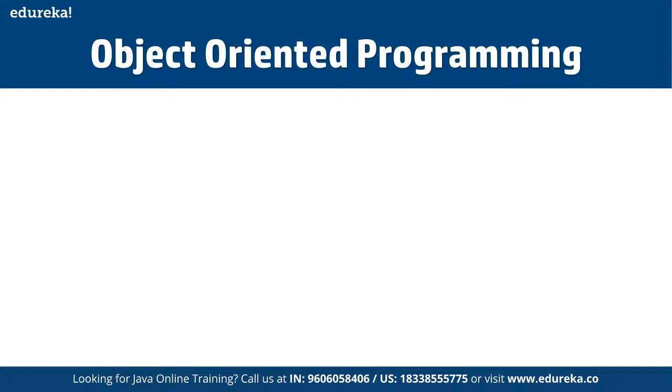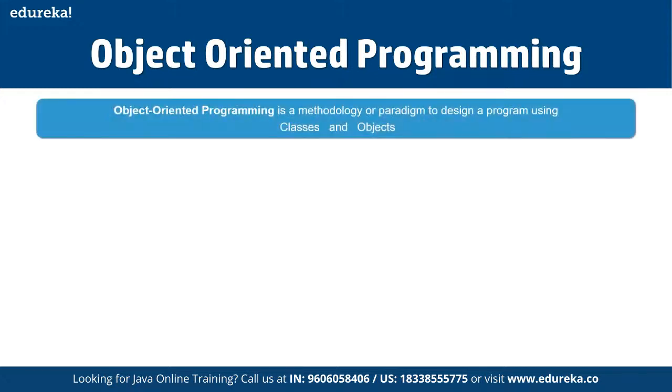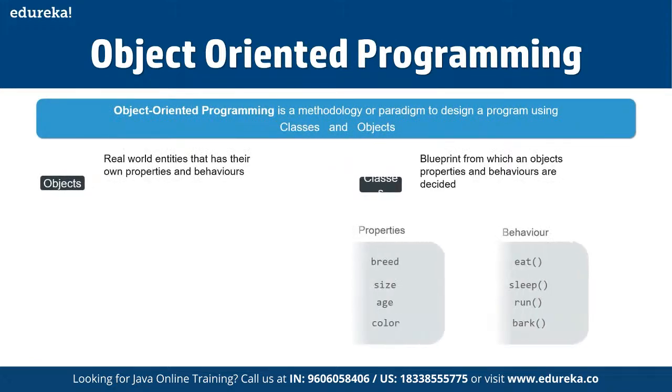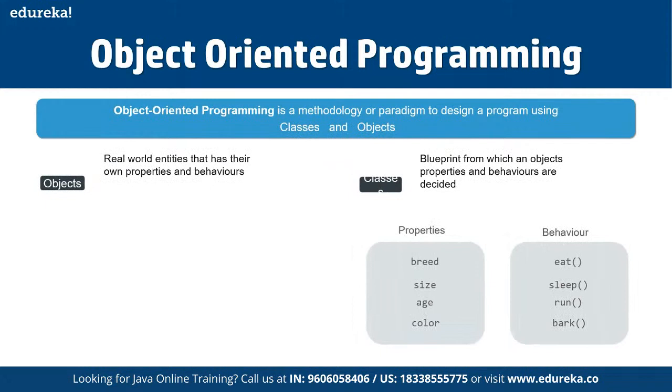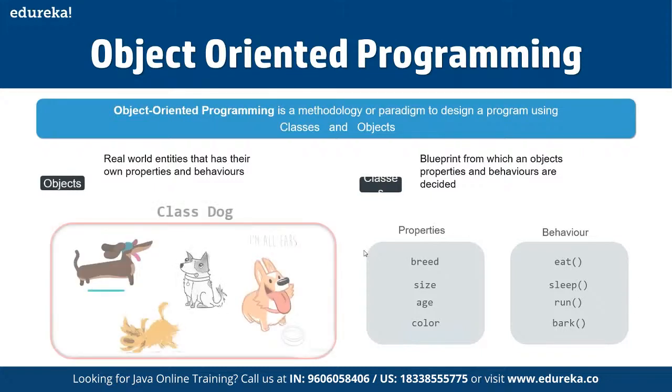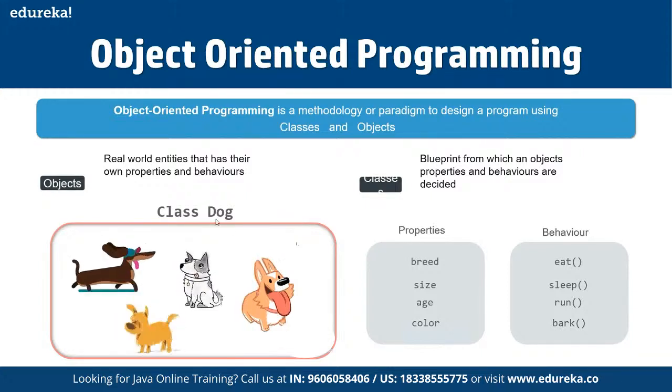An object-based application in Java is based on declaring classes, creating objects, and defining the entire structure so that multiple objects can converse with one another. We talk about objects, which are real-world entities that have their own properties and behaviors. Then we have classes, the blueprint in which an object's properties and behaviors are decided. For example, a class can be for any animal. Here the class is for dog.